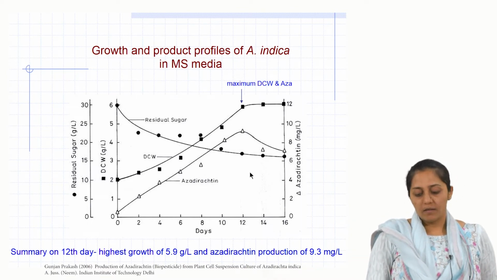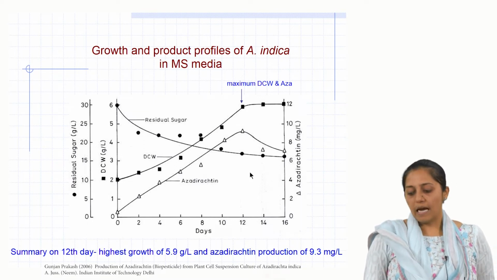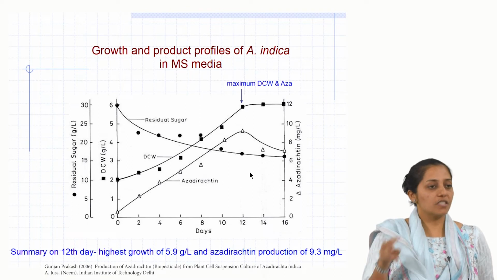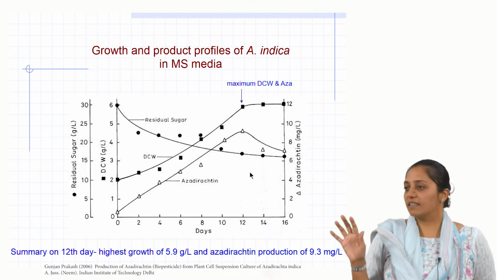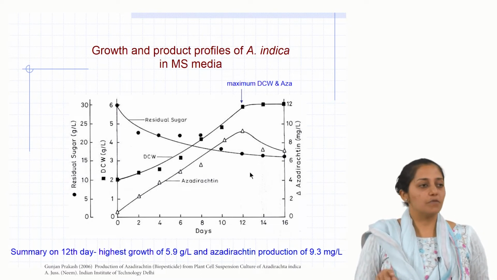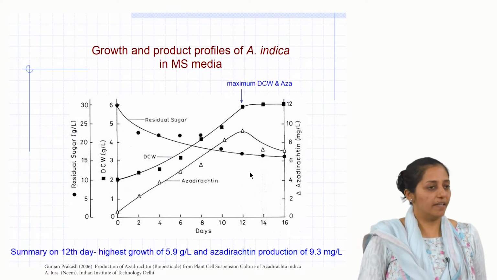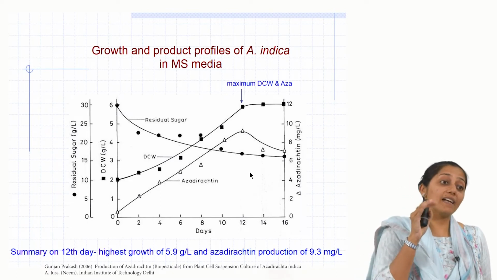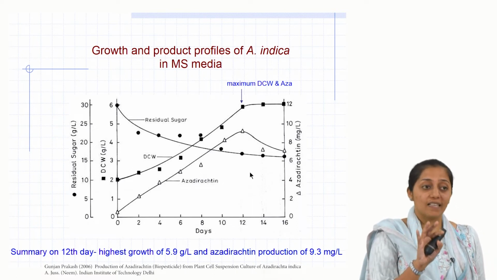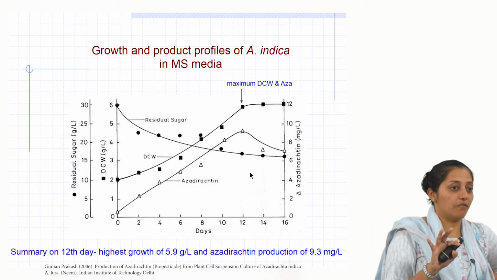At 12 days, the biomass is 5.9 grams per liter, which is maximum biomass, and your azadirachtin titer, which is a club of biomass and yield. So, actually that is your reference point. The azadirachtin titer is 9.3 mg per liter, which is on the 12th day, end of the log phase. Now, this becomes our maximum possible azadirachtin titer in the given conditions of shake flask.